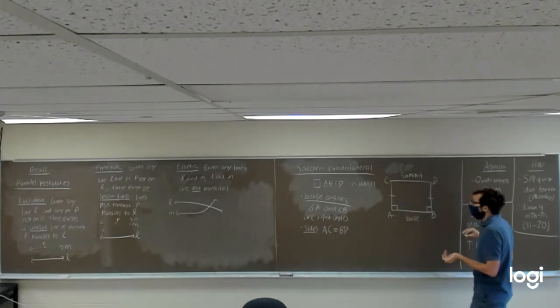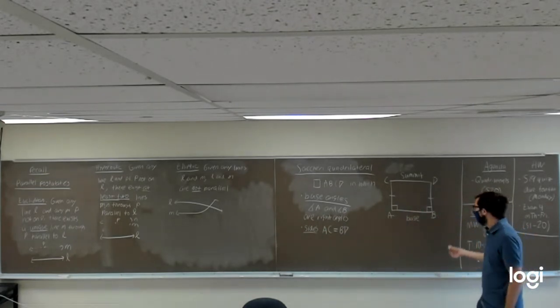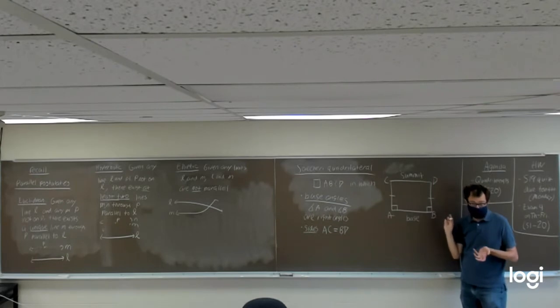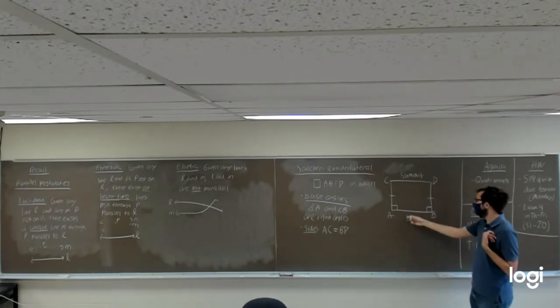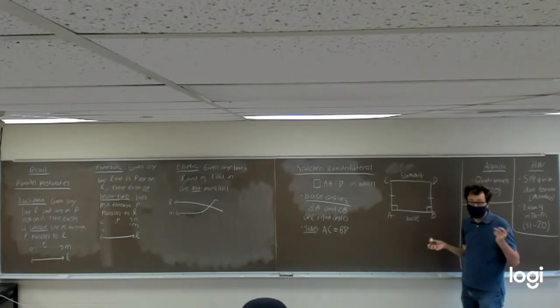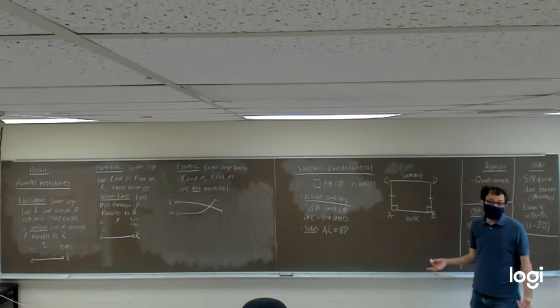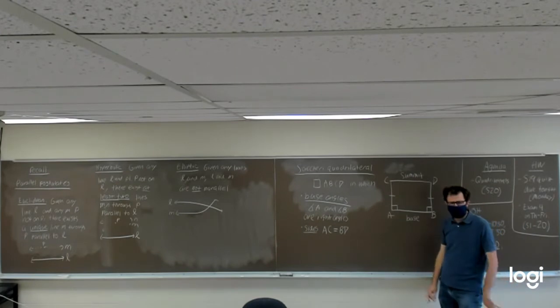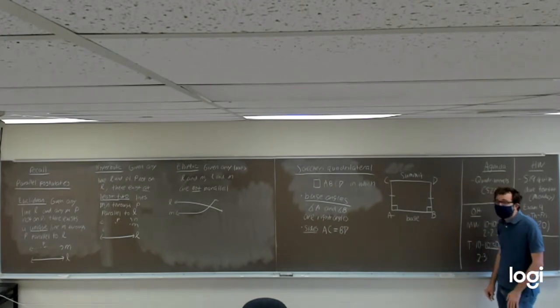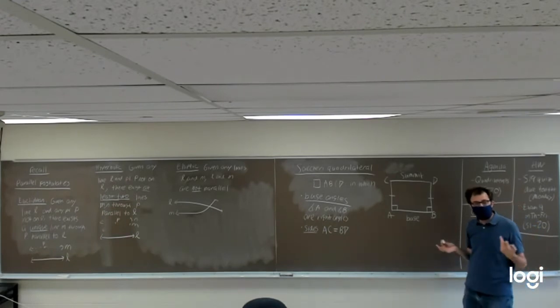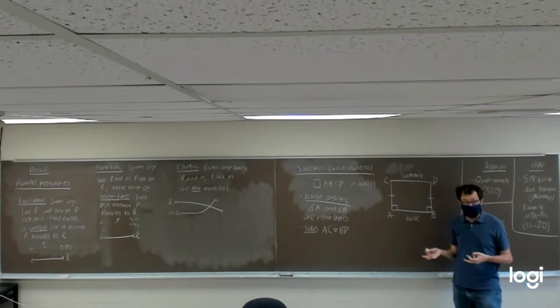Do we know in a Saccheri quadrilateral that if the two sides have the same length, and if these are right angles, C and D also have to be right angles? And does the length of the base from A to B have to be equal to the length of the summit from C to D? That's going to be an interesting question. It's going to turn out that in Euclidean geometry, those all will have to hold true.